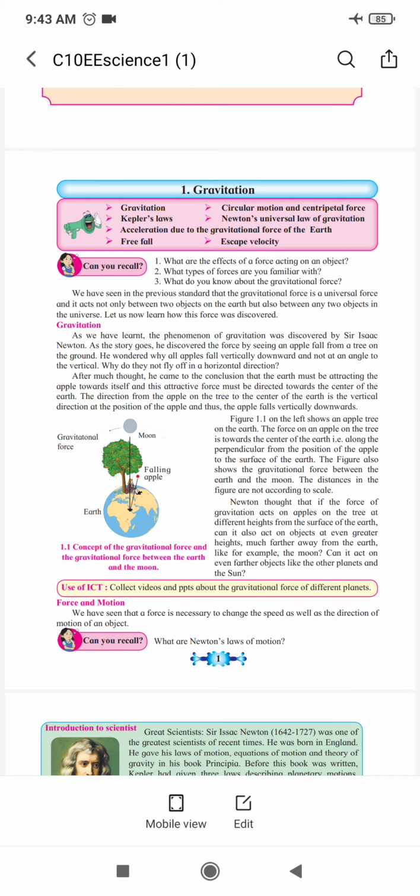Now what types of force are you familiar with? You know very well there are different types of forces. First, in this chapter we will read only the gravitational force. Then you have heard the names of mechanical force and muscular force. Different kinds of forces are there. Now what do you know about the gravitational force?